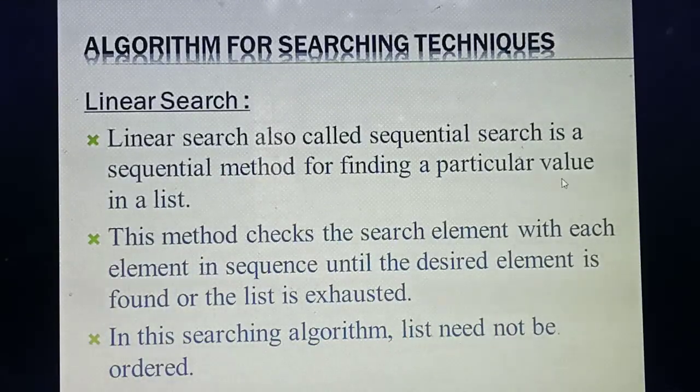So what are the first 3 points, say all of you? Linear search is otherwise called which search? Sequential search. What's the meaning of sequential search? Sequentially you are going to find a particular value in a list. This method is mainly used to check a particular element in the list. Till where you need to search? Till your desired element is found. Once it is found, no need to search after that. If the desired element is not found, the list will get over.